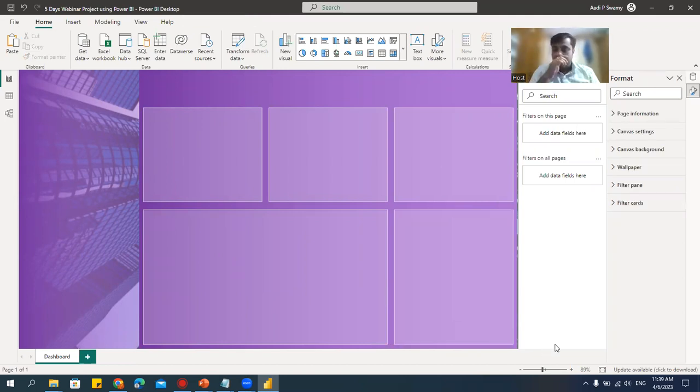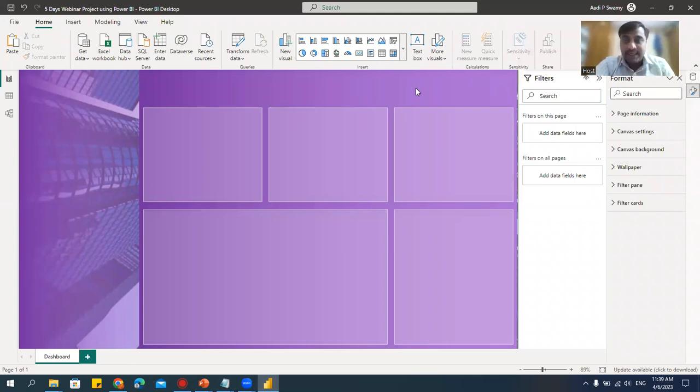Okay, see. You can see that my layout is ready. How quickly we could create the layout. This is only layout, people. Still, you have not come to the data. Now, I want some cards here. What is a card? A card is nothing but the summarized reports that anyways we can take directly.